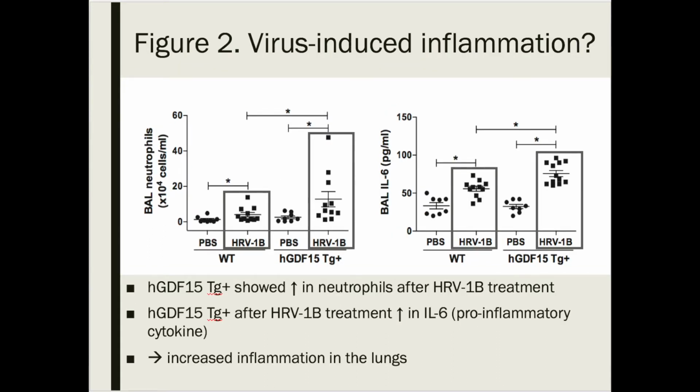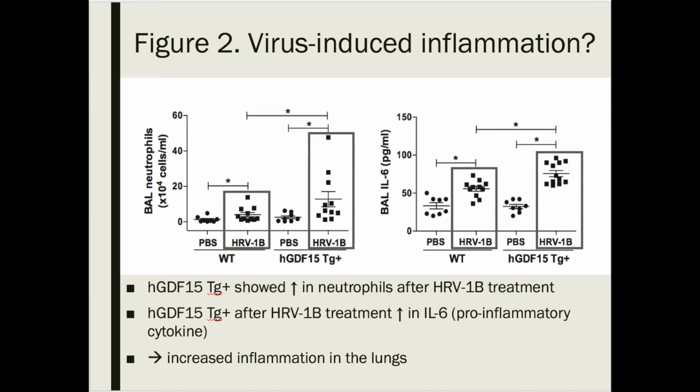The third figure we're going to look at today was measuring the neutrophils present in the bronchoalveolar lavage after HRV infection of these mice to determine if there was an increased inflammation in the lungs. So in the first figure, we have the x-axis with both wild-type and transgenic mice that were either treated with PBS as a control or treated with HRV1b. And on the y-axis, we're measuring the concentration of neutrophils in the lungs. So when comparing the wild-type and transgenic mice that were treated with HRV1b, after 24 hours, we see there's a significant increase in the neutrophil level in the mice expressing GDF-15, indicating there's an increase in inflammation.